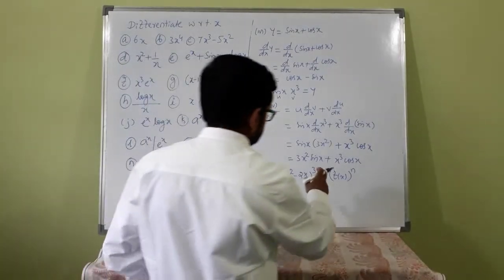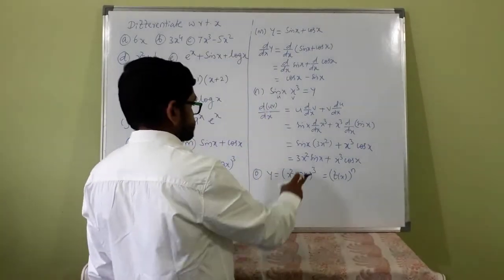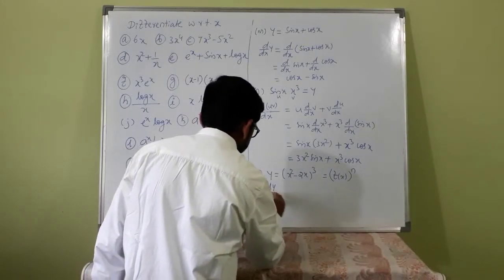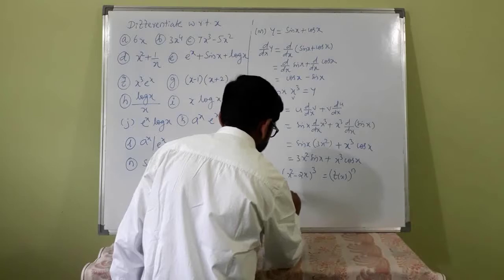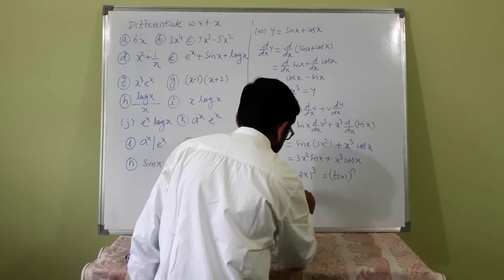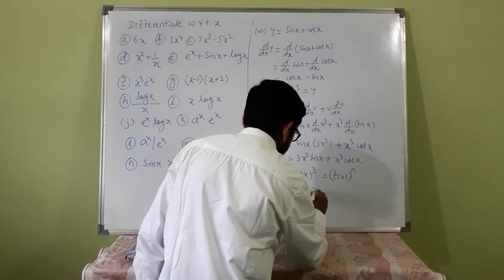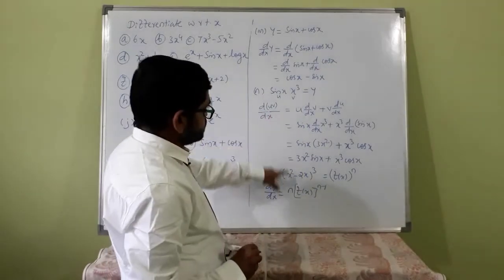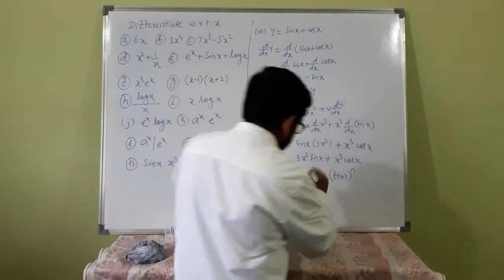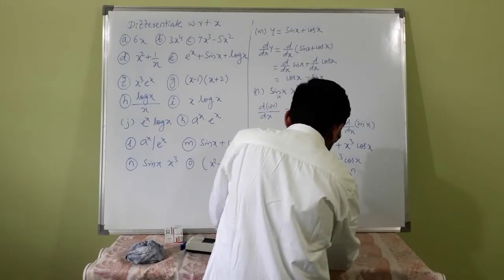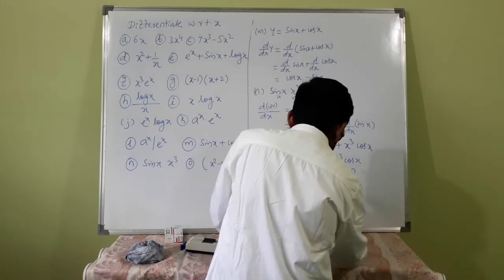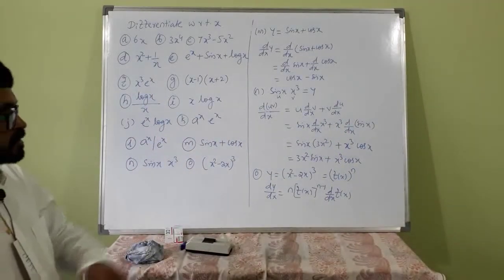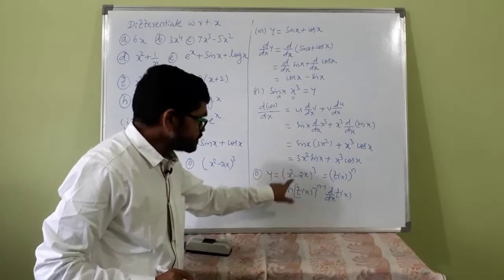Here, d by dx of f(x) raised to n is n into f(x) raised to n minus 1. As usual, instead of x we write f(x). Again you have to differentiate this f(x), because this itself is a function of x.